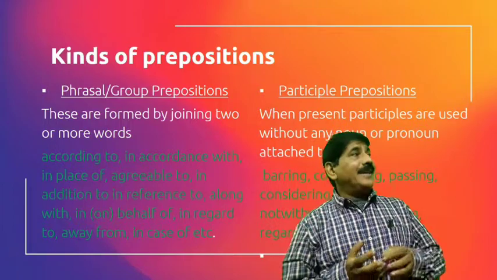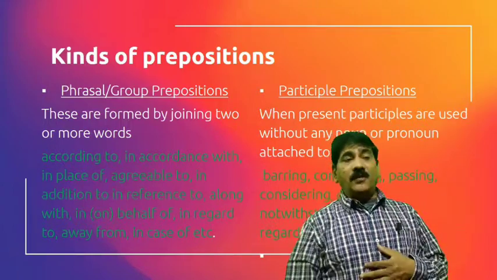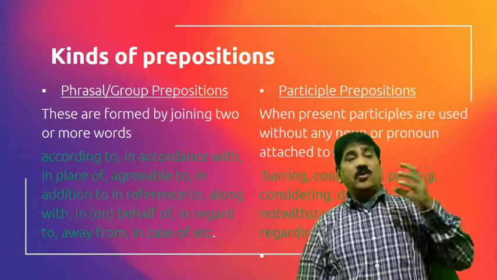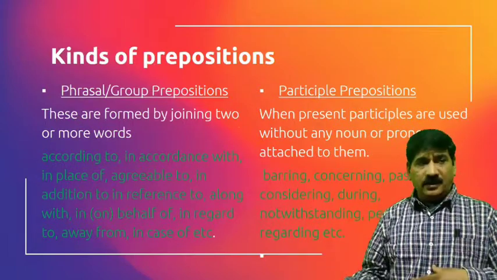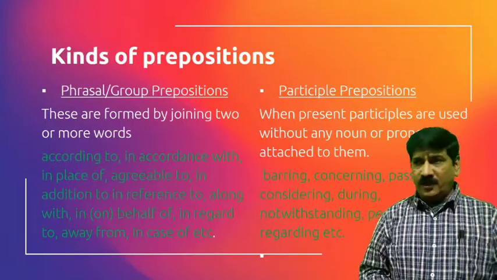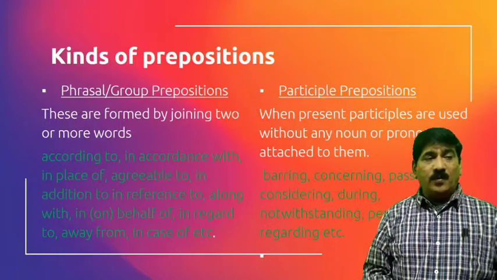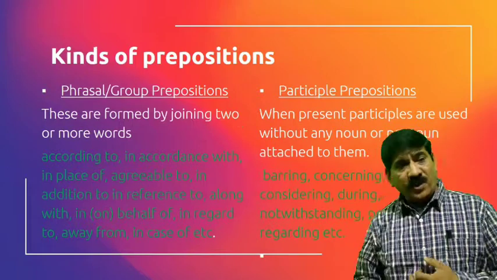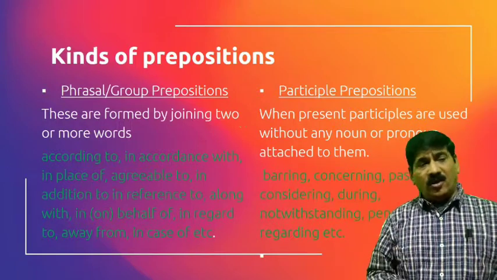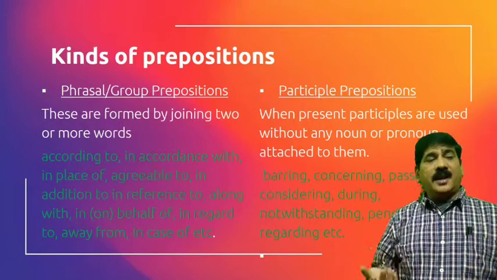Now the third type of prepositions is phrasal preposition or group preposition. We can say it is a phrasal verb also. They are formed by joining two or more words, like according to the plan, in accordance with, in place of, in lieu of, agreeable to, in addition to, in reference to, along with, on behalf of, in regard to, away from, in case.